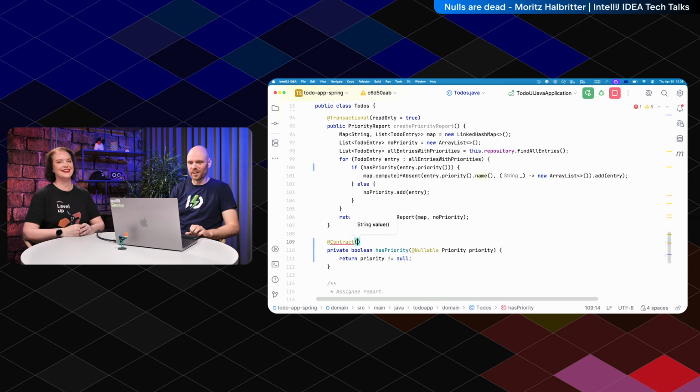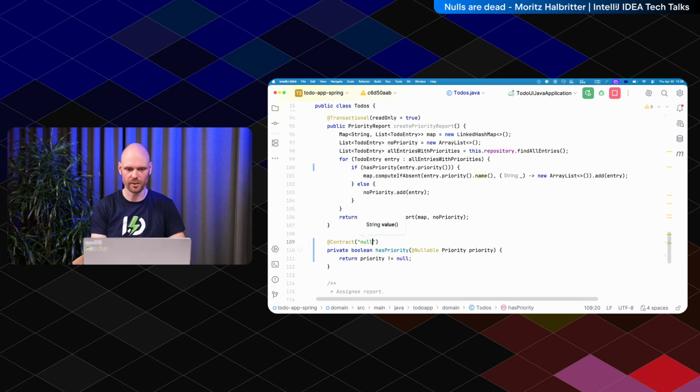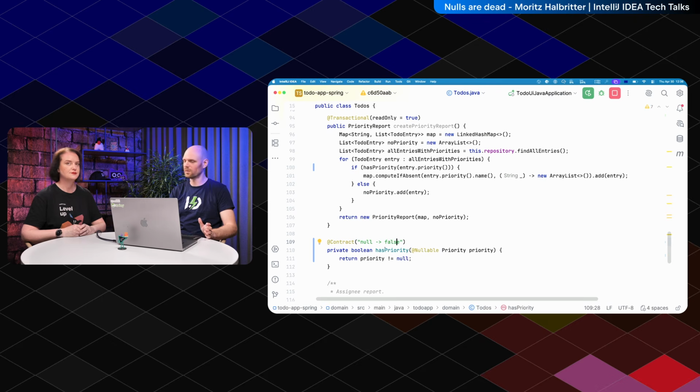It has one attribute which is called value, and here you have to specify a DSL for null stuff. What I say here is if you put a null in there as the first parameter, the return value is going to be false. This here specifies the first parameter, and this here is the return type. So you put null in there, it's false. This is what this code is doing. Exactly what it does.